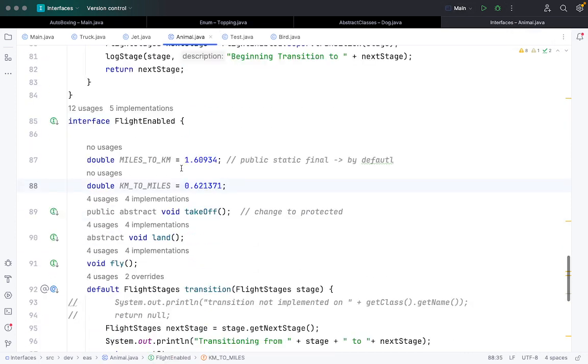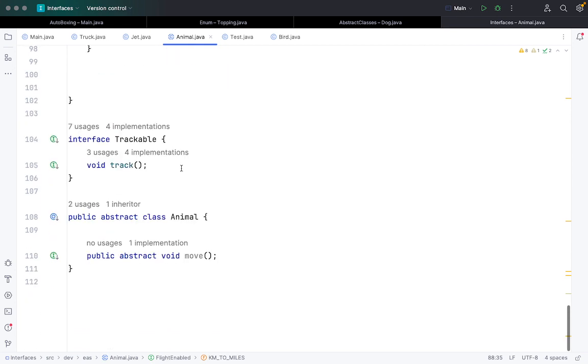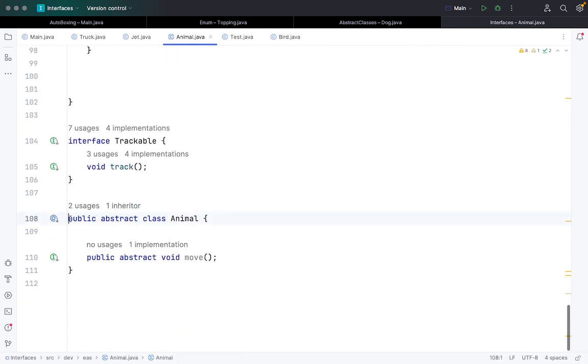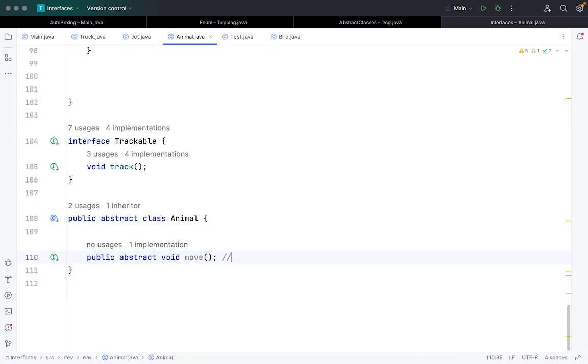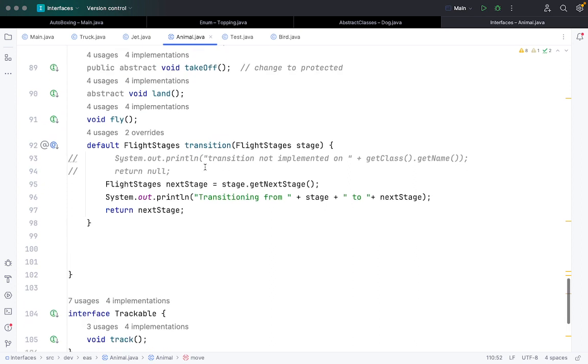So let's start from the basics. I have a class called Animal. It's an abstract class and I've created an abstract method. This is the abstract method that I have created in the small abstract class called Animal. Now let's look at the interfaces.